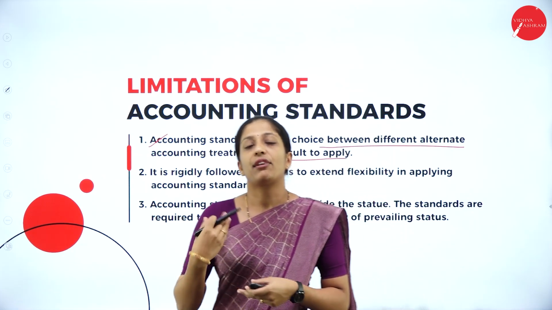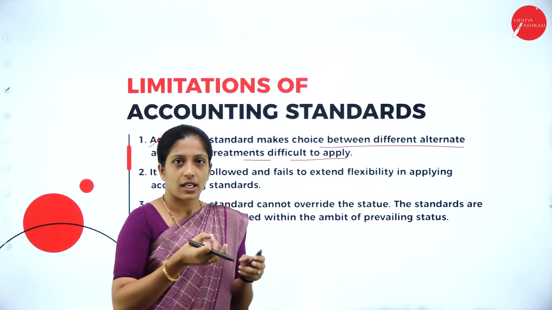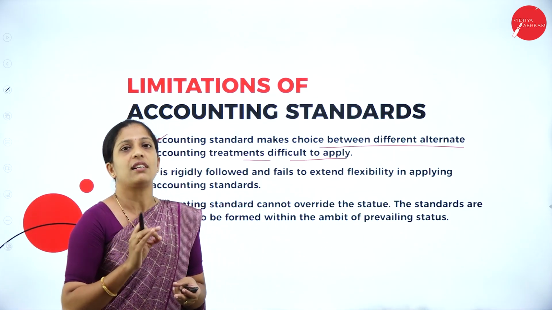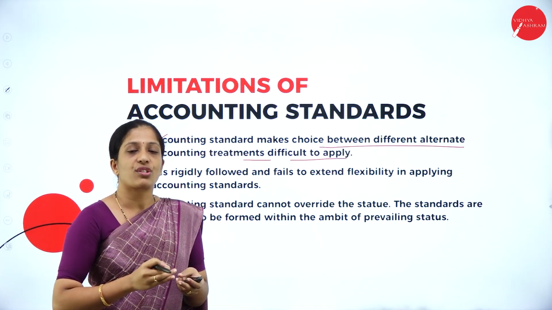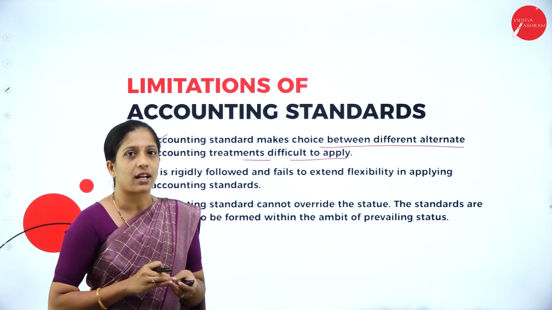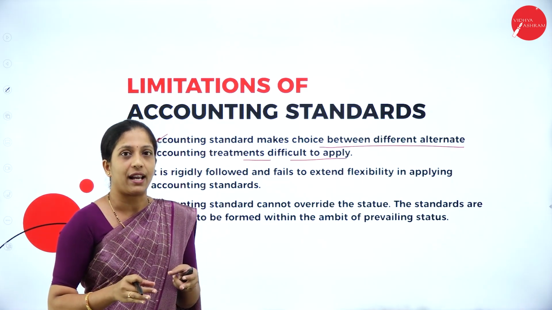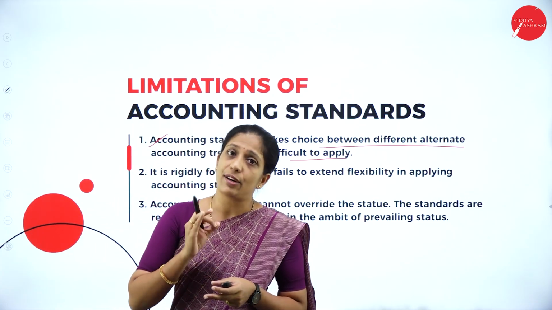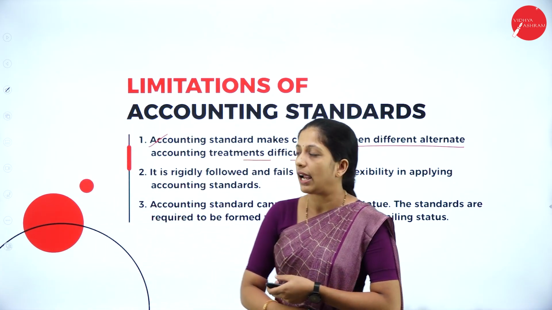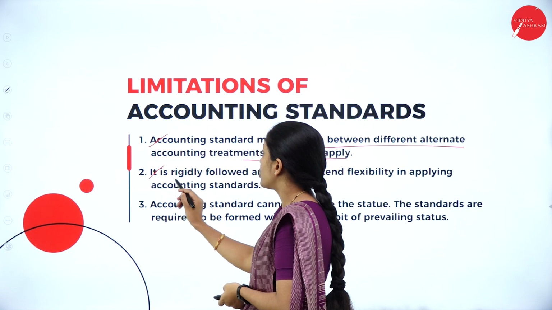When you have different alternate treatments in your accounting standards, it is very difficult to apply for a company, because a person who does not have sufficient knowledge about accounting cannot apply it. So, you should have proper knowledge about accounting standard, then only it can be applied in the books of accounts.